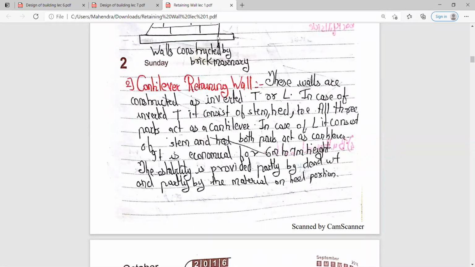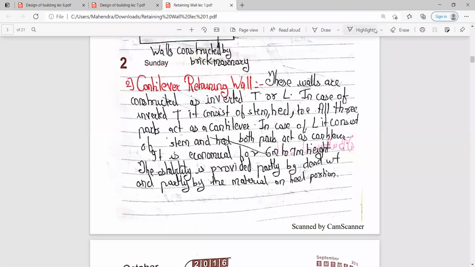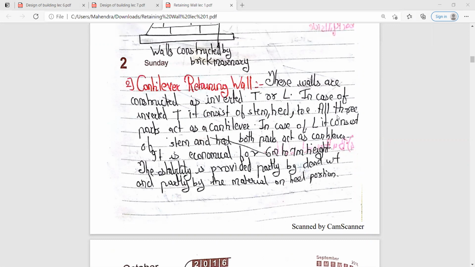अगर T section है तो तीनों भी होगा, that is stem, heel and toe. But अगर L section है, so it will consider only the stem and the heel. And all of these parts will act as a pure cantilever in case of the cantilever retaining wall. And it is economical for 6 meters or below 6 meters height. And the stability provided is partly by the dead weight and partly by the material on the heel portion.